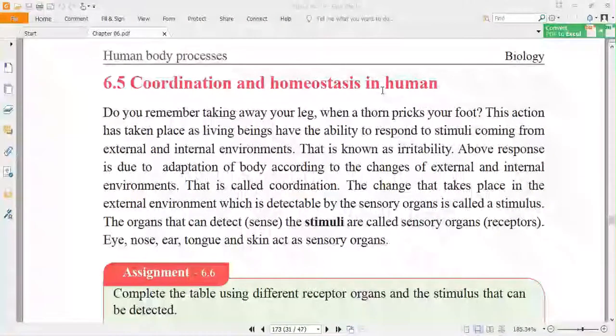Okay, today we are going to learn about chapter 6.5, coordination and homeostasis in humans. Today, in detail, we are going to learn about the nervous system.